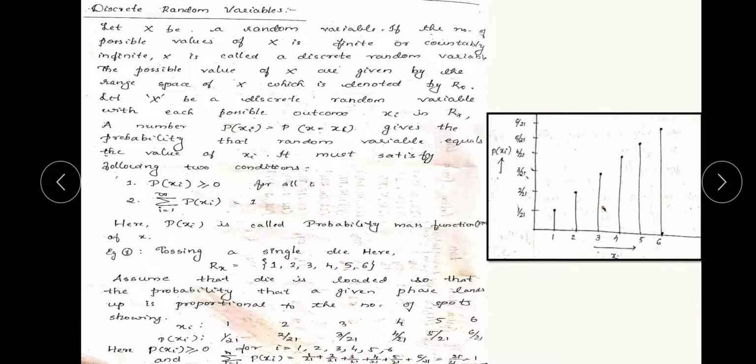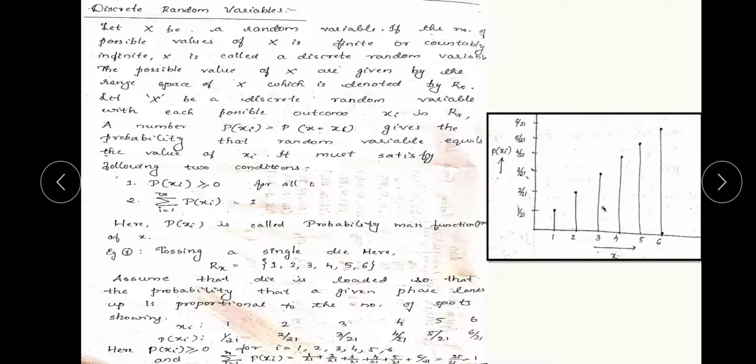Now here we can see an example, that is tossing a single die. A die is taken and tossed multiple times. Now Rx is the set of random numbers which can be generated on a die. As we know, a die has 6 faces and each face is marked with one number, ranging from 1 to 6: 1, 2, 3, 4, 5 and 6. These are the numbers which are present on a die.